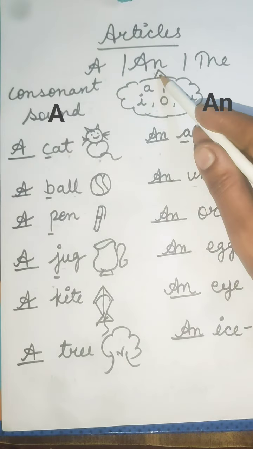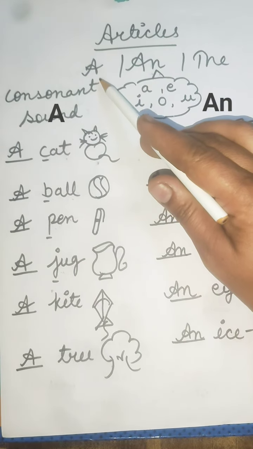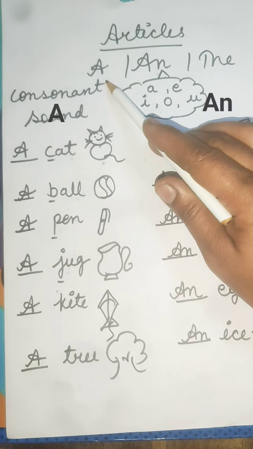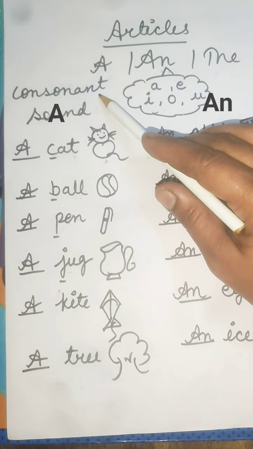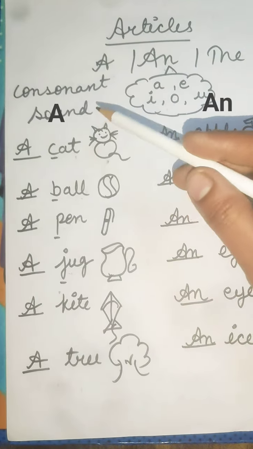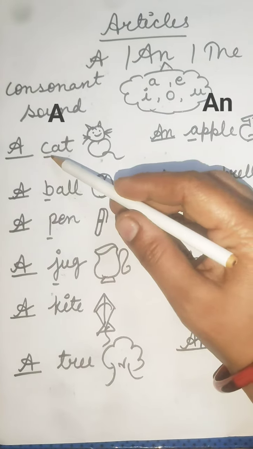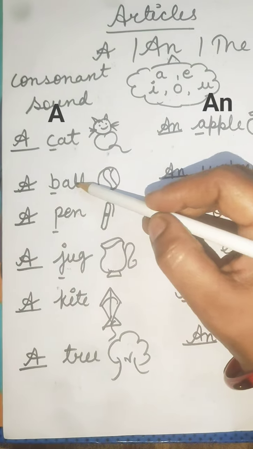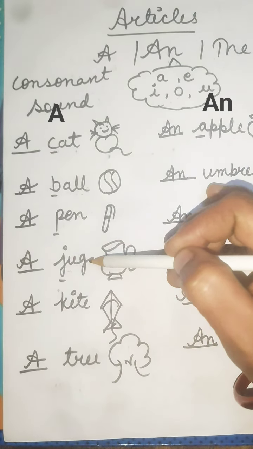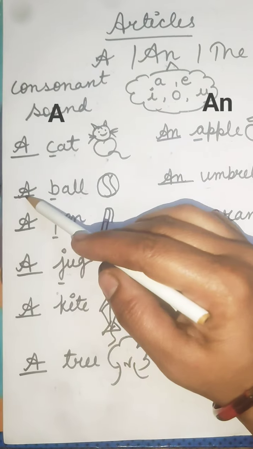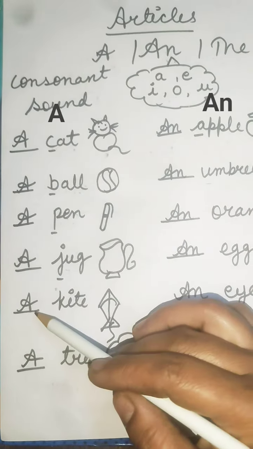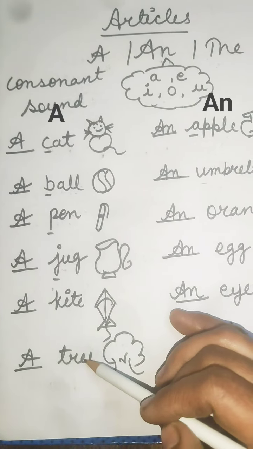Articles: a and the. The first article is a. We use a before a word that begins with a consonant sound. Use a like a cat, a ball, a pen, a jug, a kite, a tree.